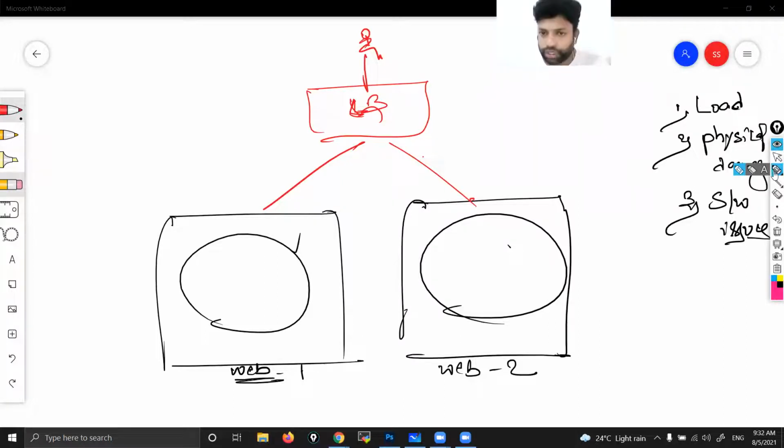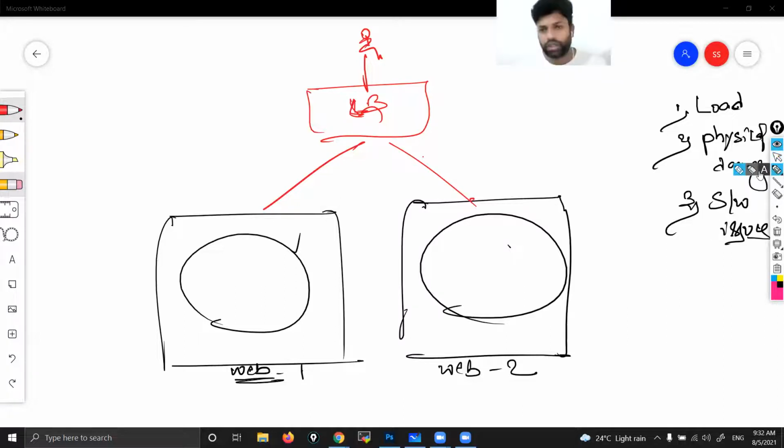So to show these things practically, I need minimum two web servers and one load balancer. Guys, theory is simple. We don't have much theory for the load balancer. The purpose of the load balancer is only two things. The first thing is it will distribute the load, the name itself suggests. Second thing, it checks the health of the server also. If the server is healthy, then only it will distribute the load. Otherwise, no. There is no more theory. It distributes the load, it checks the health, that's it. It's all about practical.